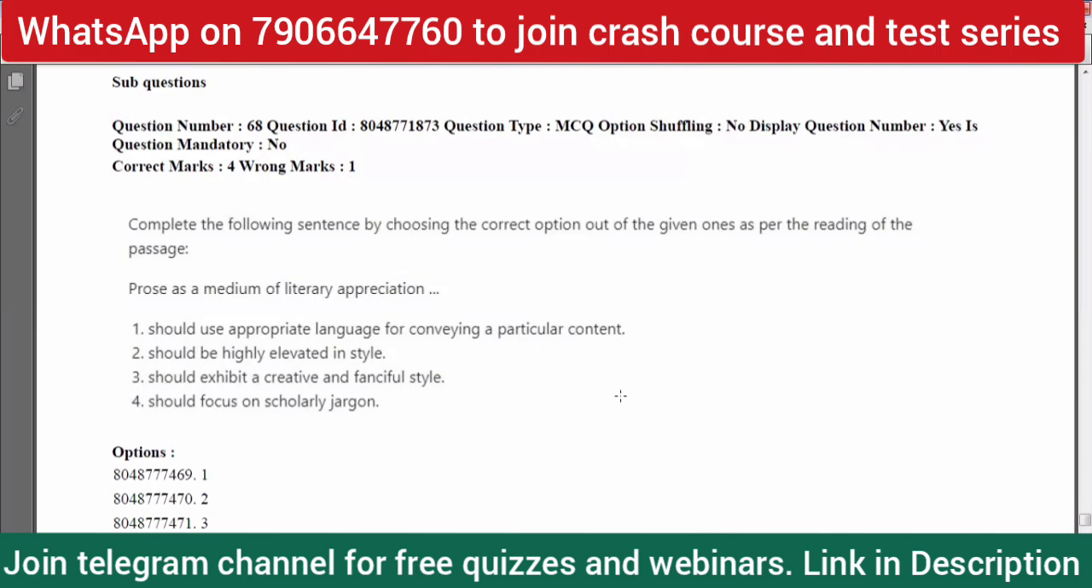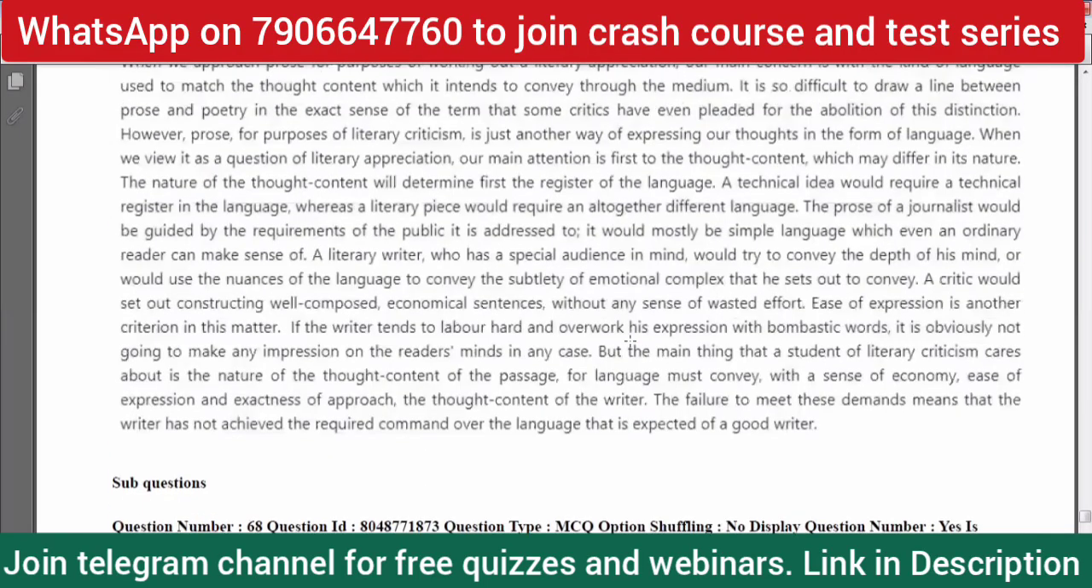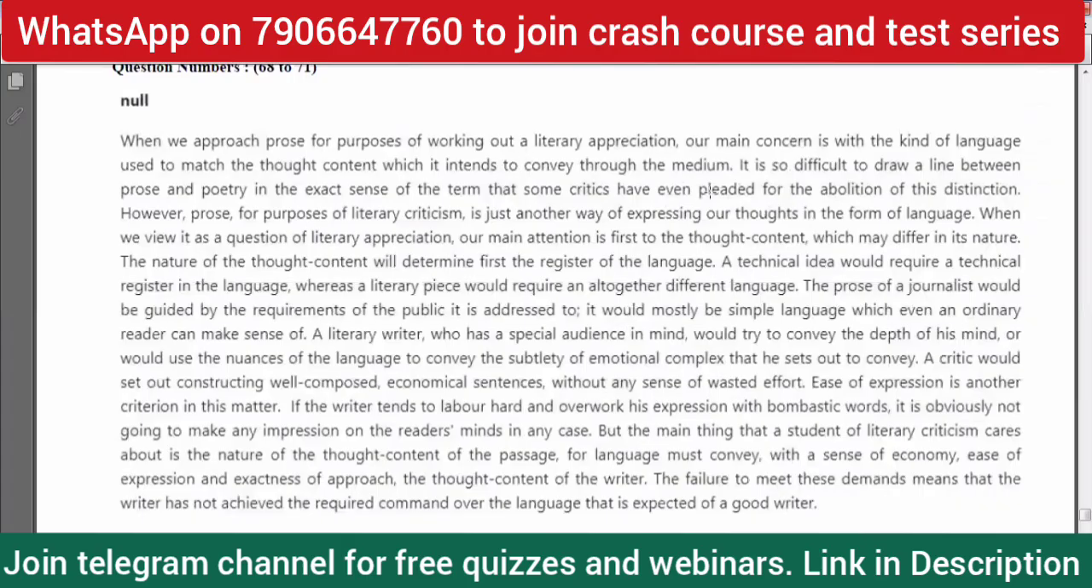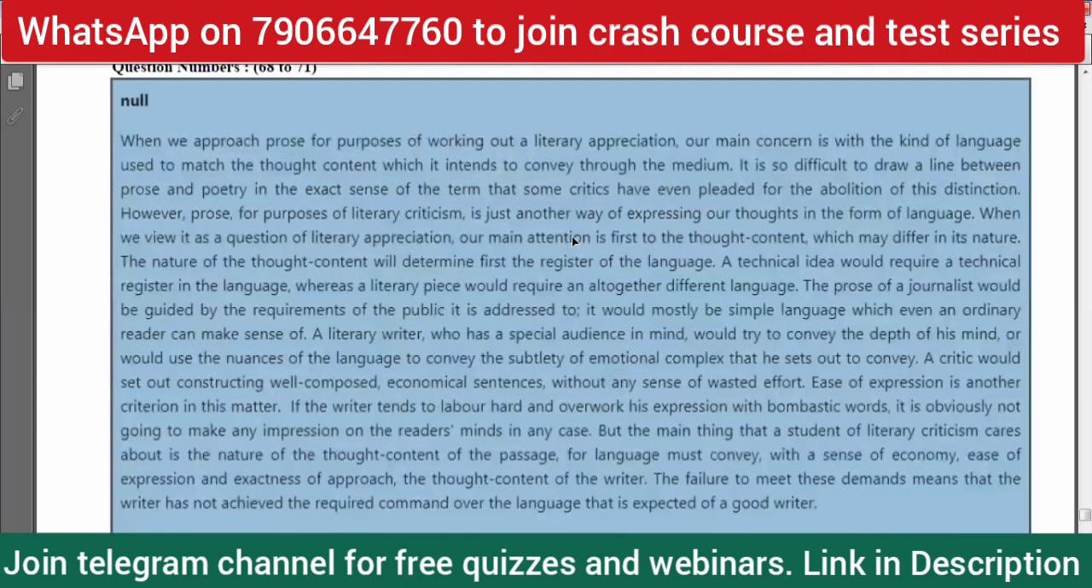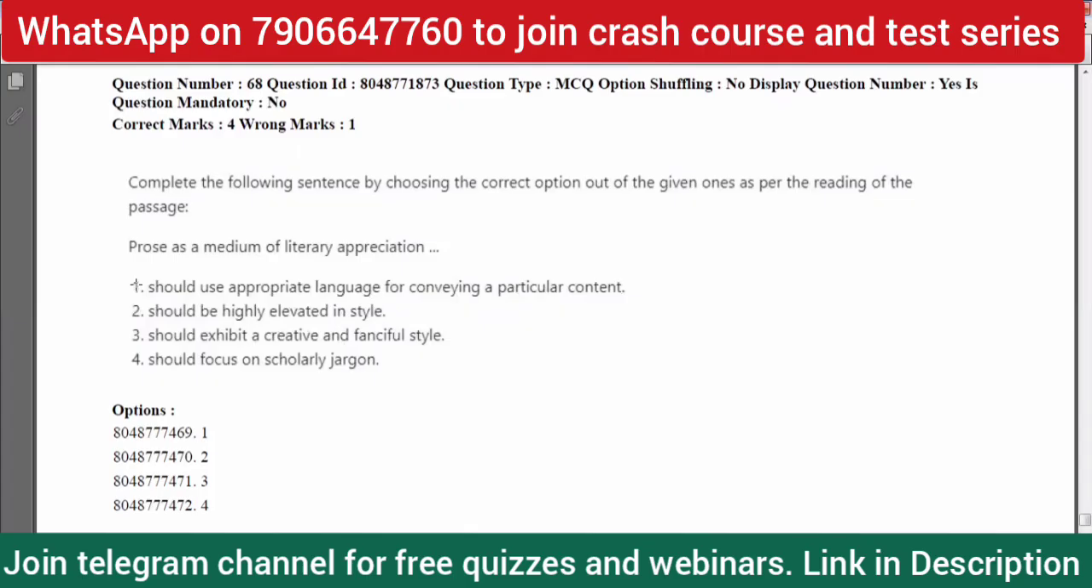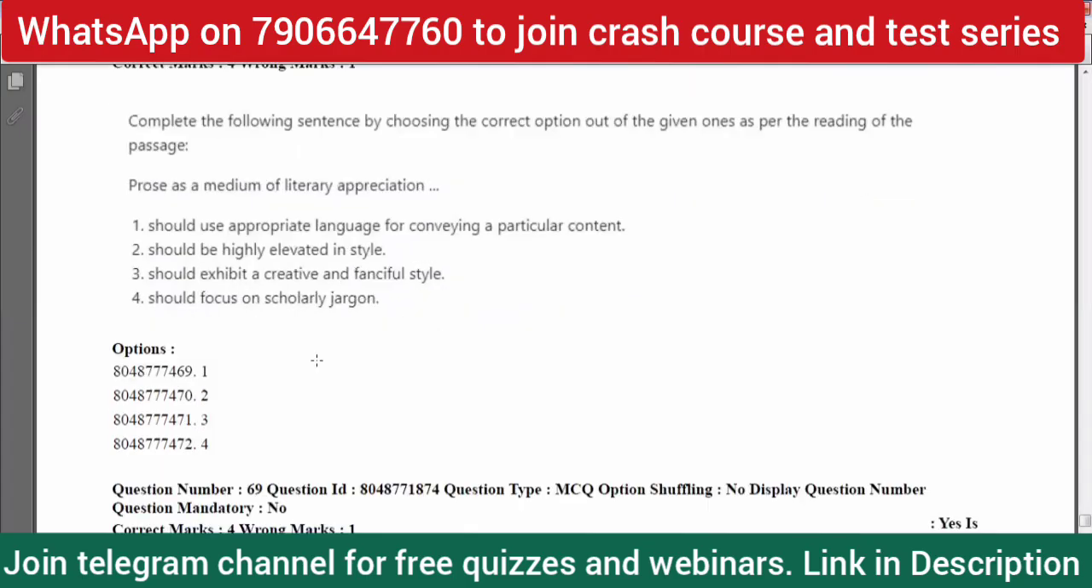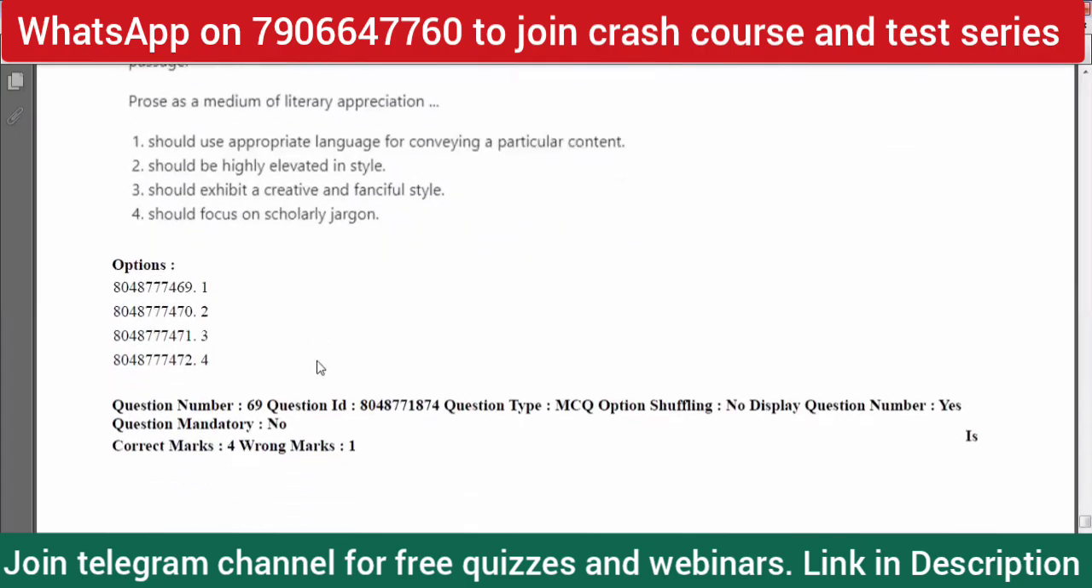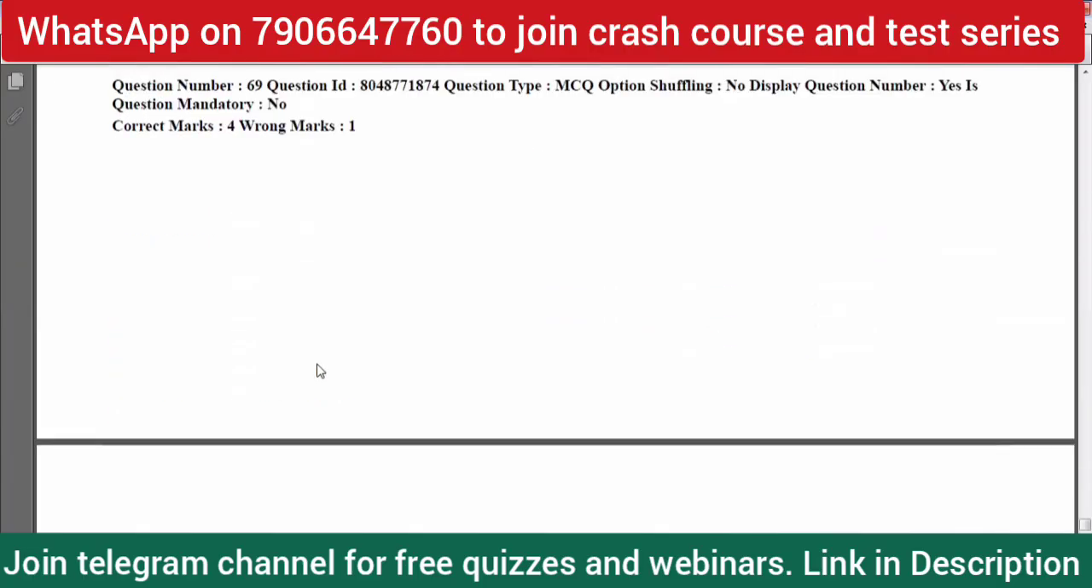Prose as a medium of literary appreciation should use appropriate language for conveying a particular content, should be highly elevated in style, should exhibit a creative sensibility, should use a scholarly jargon. Of course, should use appropriate language for conveying a particular content. We already have that, right? The thought content which it intends to convey through the medium. So that is the thing. So option one should be the correct answer. You can pause the video, pause the audio, and answer these questions by yourself.